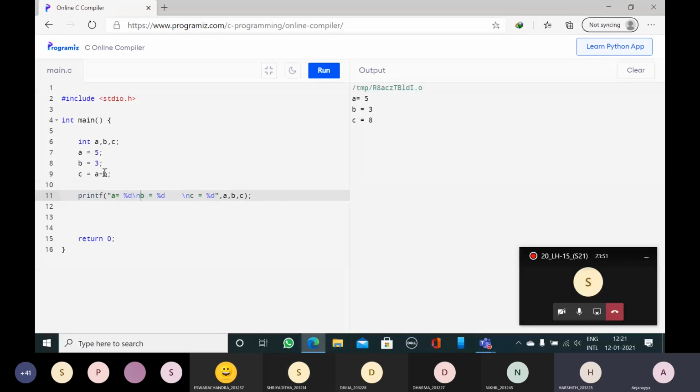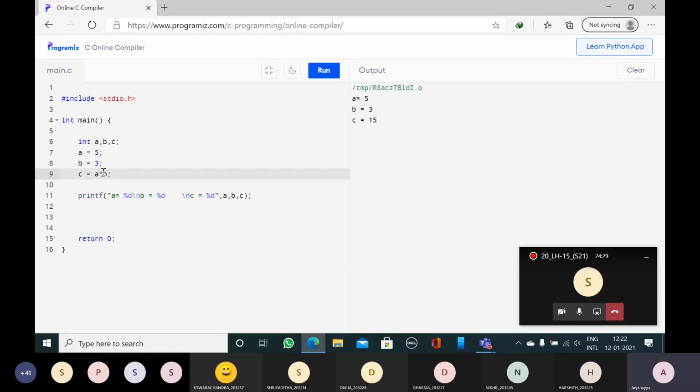Now, addition is over. Now I will replace plus with minus sign. So what is the output? 5 minus 3, 2. So run the program. Now C is equal to 2. A is 5, B is equal to 3, C is equal to 2. Clear? Now I will replace this minus by star. 5 into 3, 15. 5 into 3 is 15.